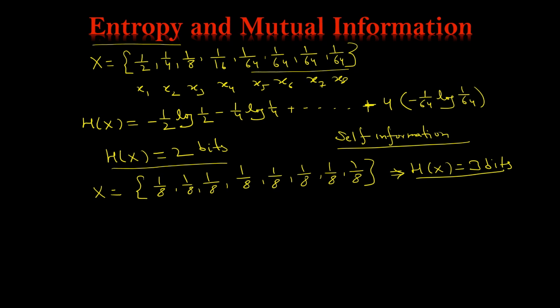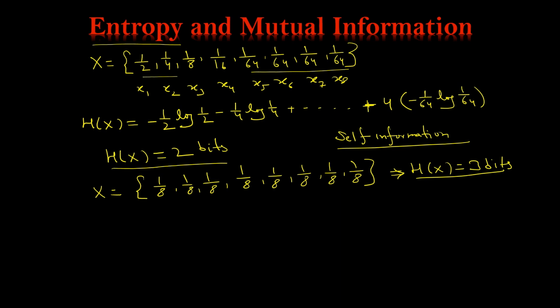So this entropy is a function of the distribution of x, how it is distributed. You can see that if it is distributed uniformly, the entropy is 2 bits. If it is distributed non-uniformly, then H(X) is equal to 3 bits. So entropy is a function of the distribution of x. It does not depend on the actual value taken by x, but only on the probabilities. We have already discussed it. Information is dependent on the probability.